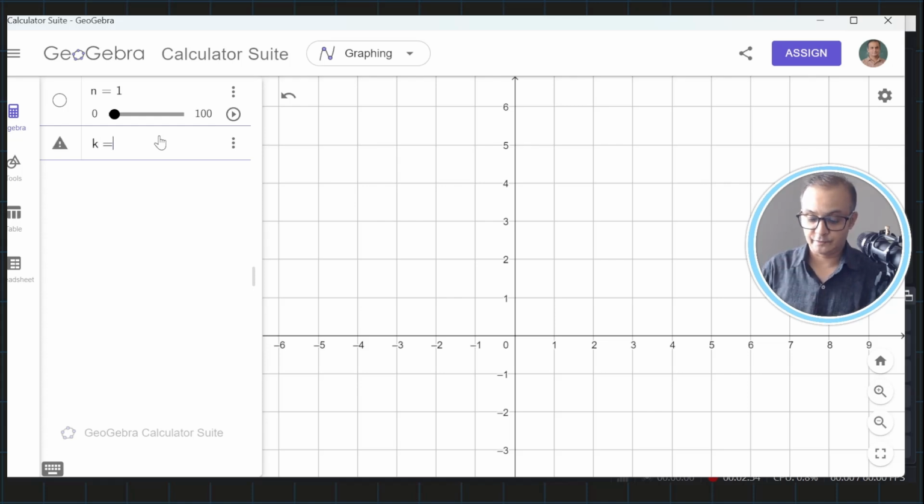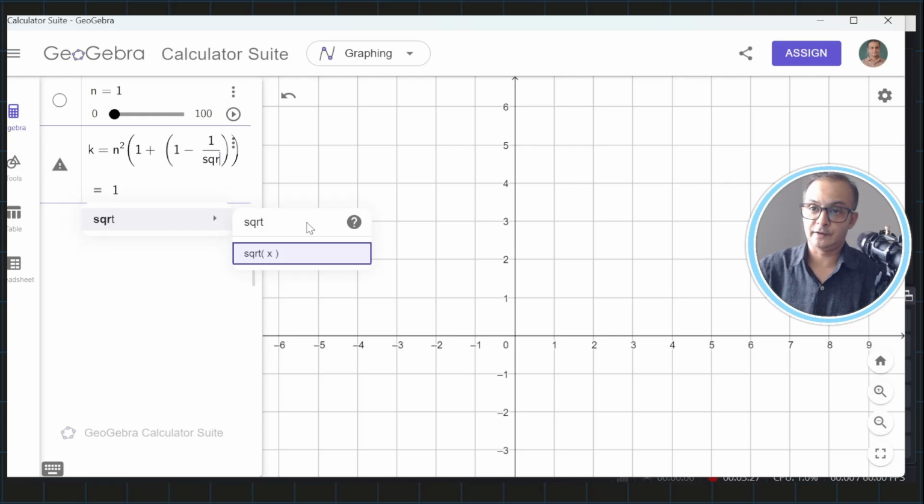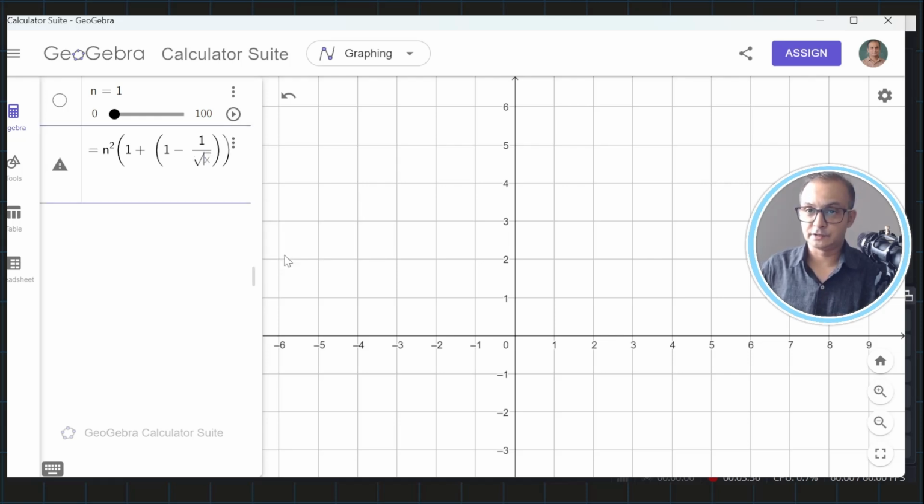So k is nothing but n square times 1 plus, so for that I have a plus and then again bracket, and in this parenthesis I have 1 minus 1 divided by square root of n. So for square root I simply type sqr and it will give you the option. You will hit enter and you will have this square root at x, but I need there not x, I need there n, so I put n there and we go out of this inside parenthesis and again make a power of 2 because this is in the question.